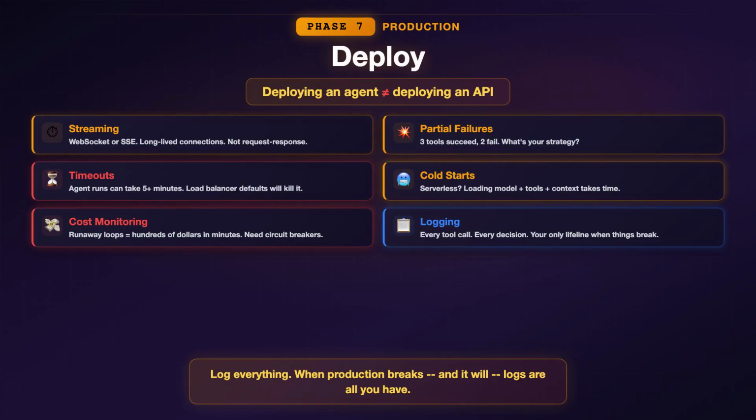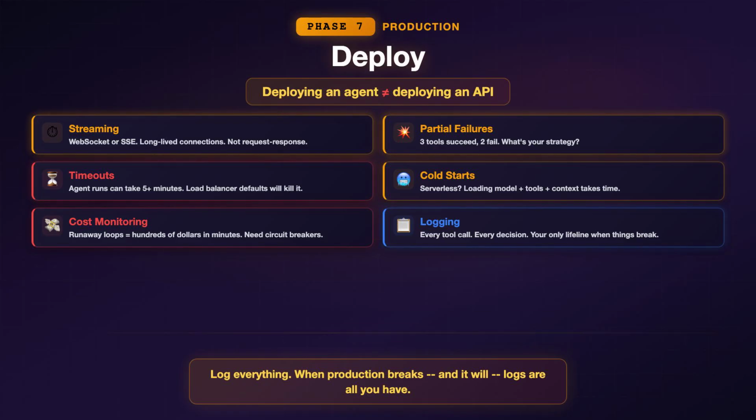Timeouts. A typical API call takes 200 milliseconds. An agent tool call can take 30 seconds. A full agent run can take 5 minutes. Your load balancer, your reverse proxy, your cloud function, they all have timeout defaults that will kill your agent mid-thought.